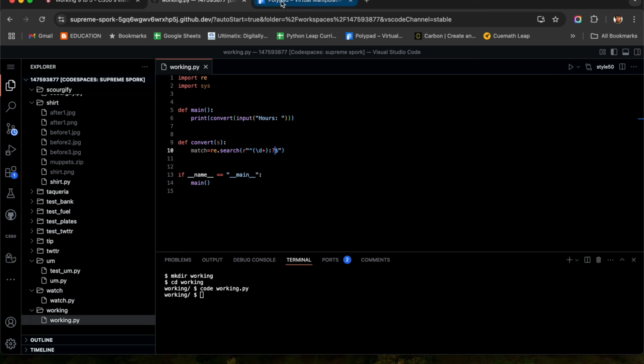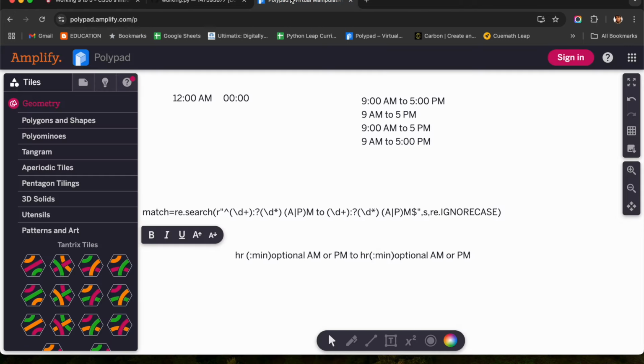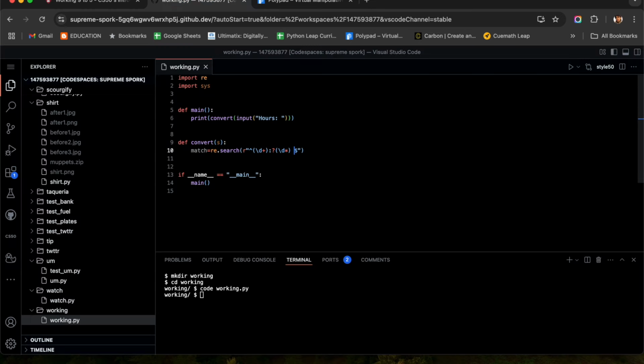After that, we will have the minutes part, and the minutes part will be made the same way. It is going to be a digit, and this digit is going to be an optional one. So I will put a star here. I think you understand why we are putting star here. Plus symbol is one or more, star symbol is zero or more. So it is a star. After that, I will have a space, and then I will have either A or P. So A or P, any one will be there and M is going to be mandatory. After that a space and then we will have this 2. After that another space and then we will have the same thing again.